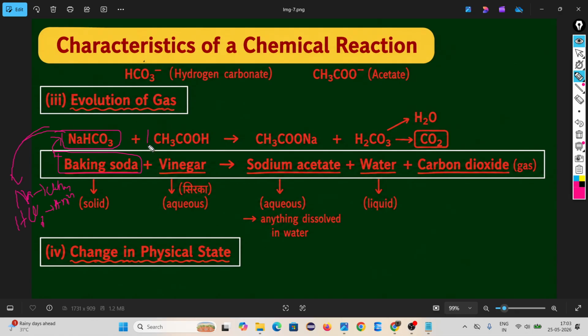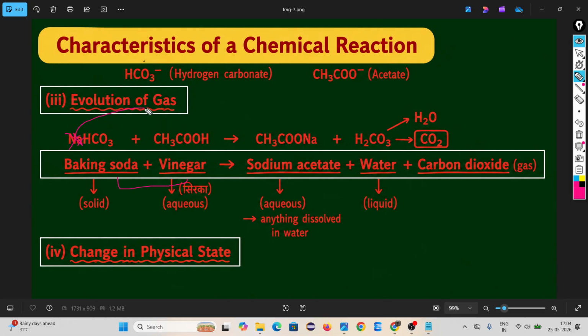Okay. This is vinegar, or I say it as acetic acid. Acetic acid, CH3COO, this minus showing it is an ion. Okay, HCO3 ion is hydrogen carbonate, CH3COO is acetate. Okay, what is happening? Look here. This baking soda is solid. Vinegar is aqueous. Aqueous means anything dissolved in water. When they react with each other,